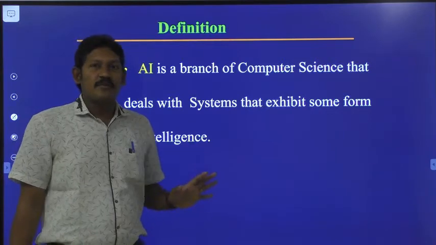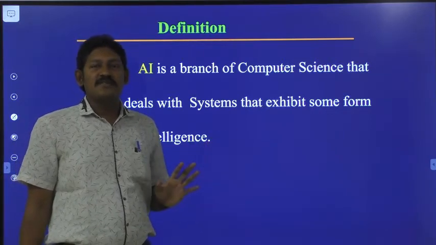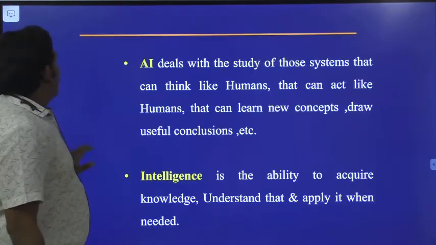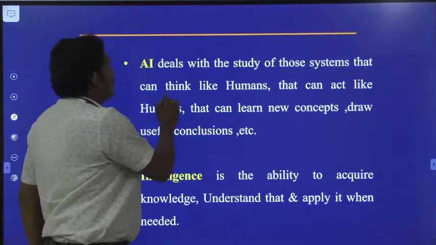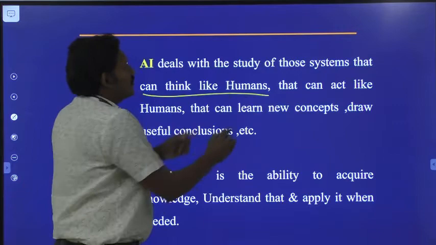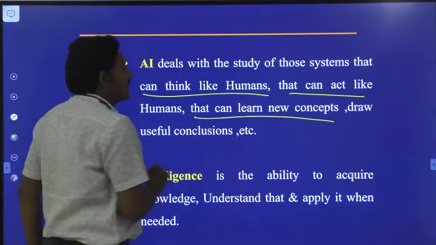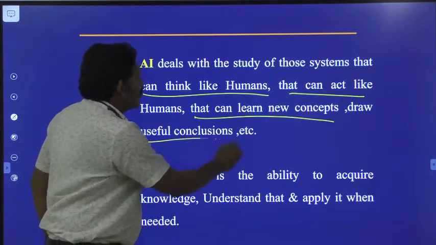AI is a branch of computer science that deals with systems that exhibit some form of intelligence, that can think like human, that can act like human, that can learn new concepts and draw useful conclusions.